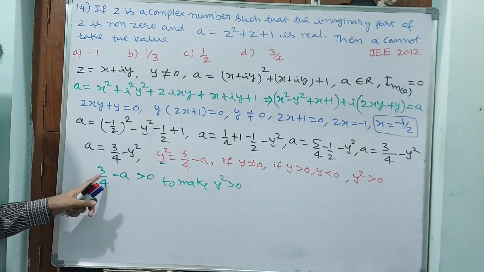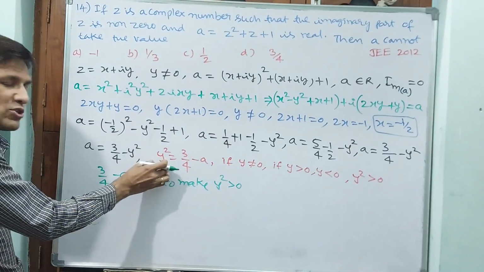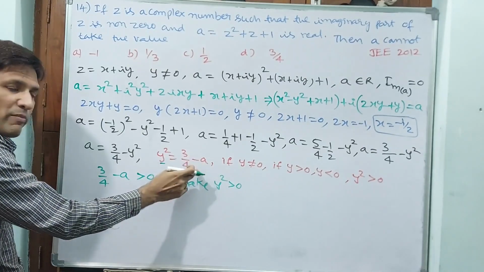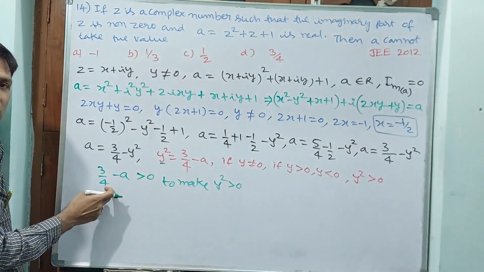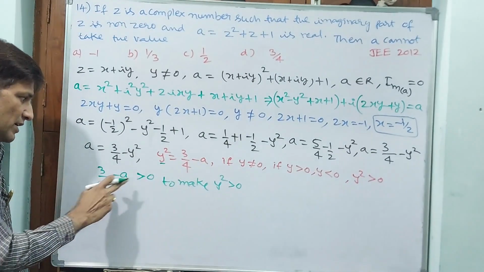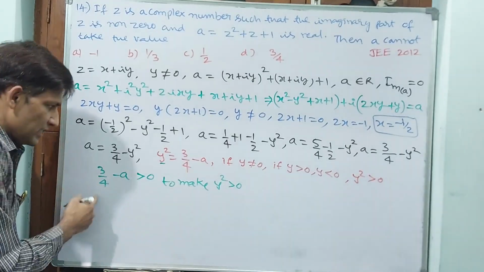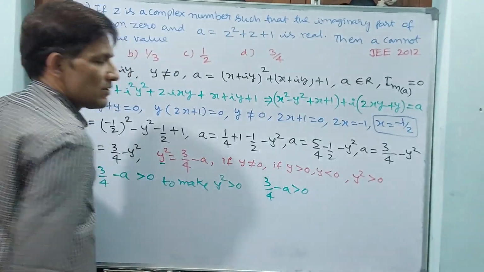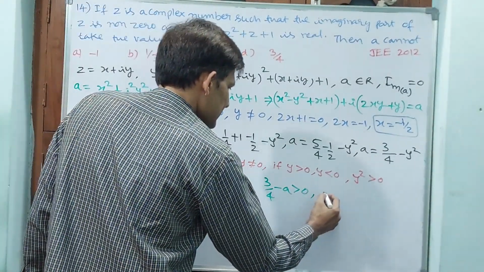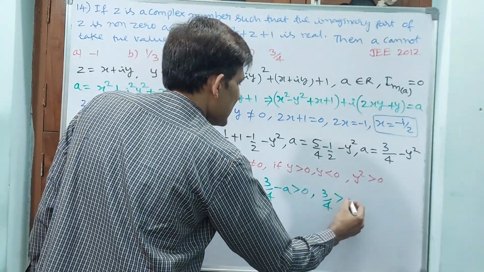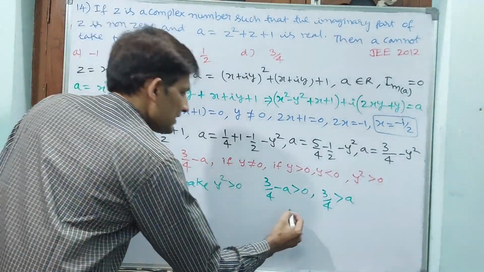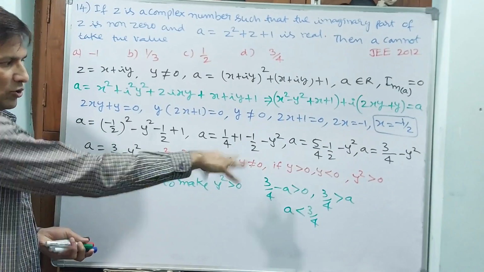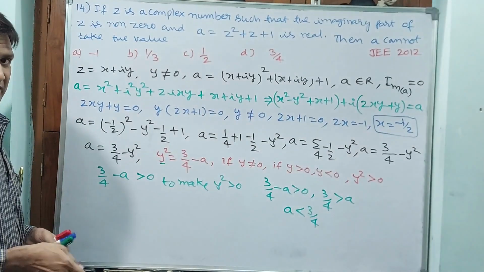We know that y square is, say, plus 4, so 3 by 4 minus A should be greater than 0. Come back here: 3 by 4 minus A should be greater than 0, or else 3 by 4 should be greater than A, or else A should be less than 3 by 4.